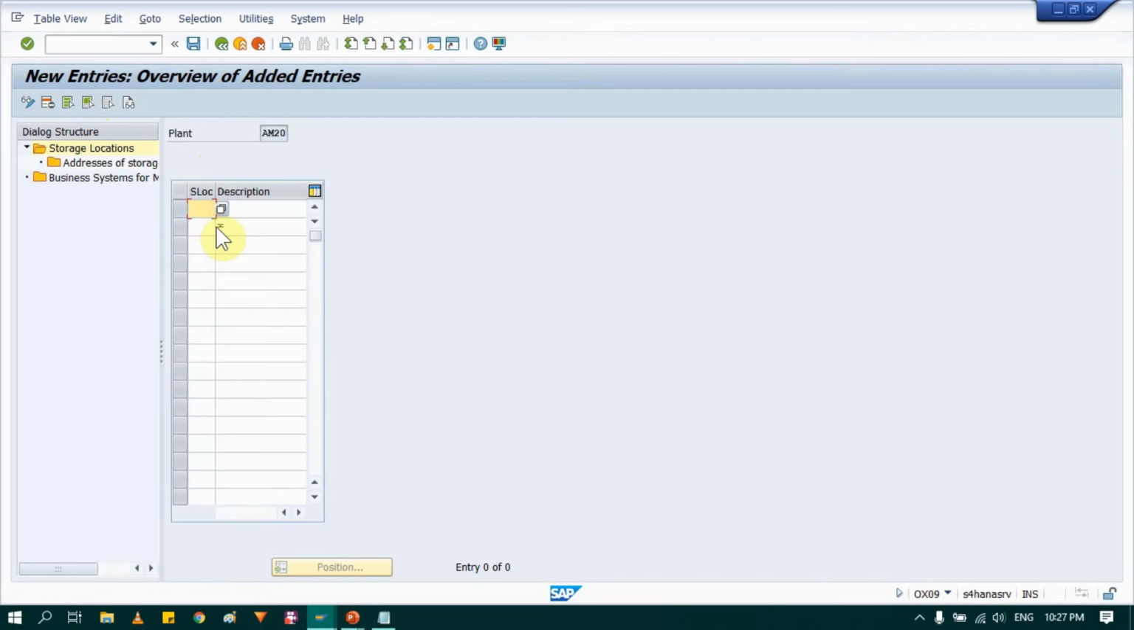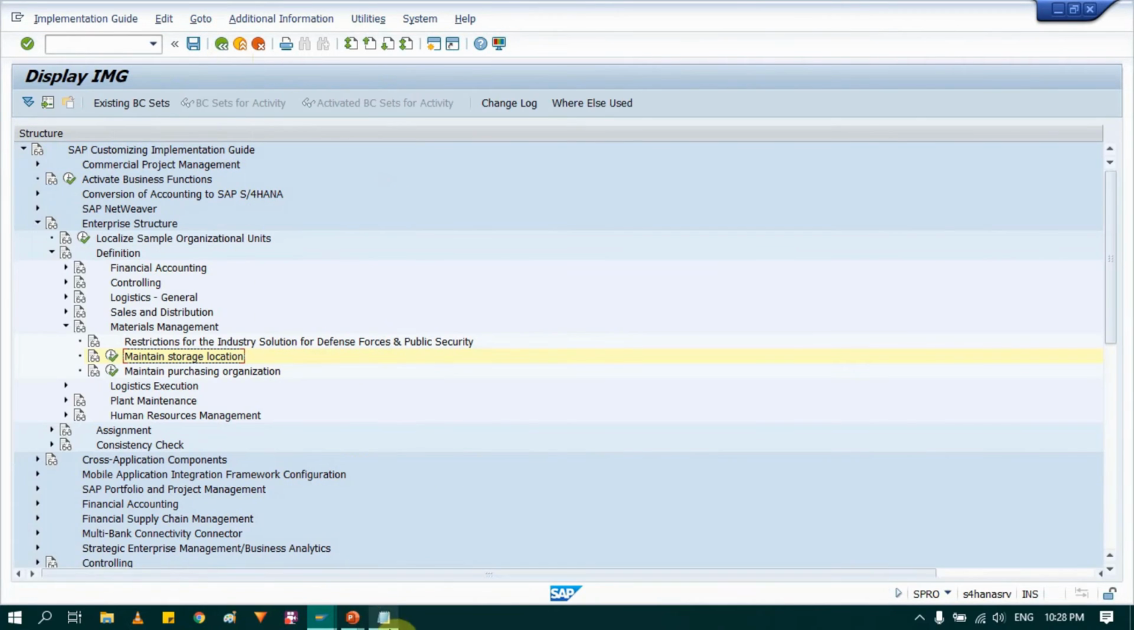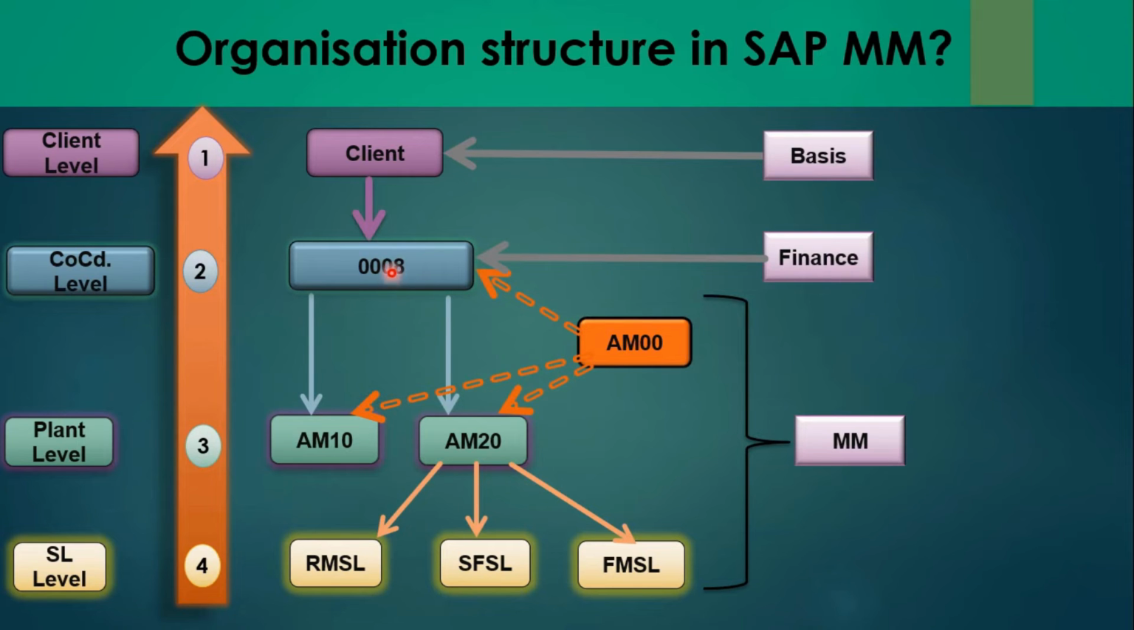Here new entry where you can again maintain that storage locations, or you can maintain different one in case you have different one, but for practice I am maintaining same. So you can maintain same storage location for each plants, there is no issue. So save it. So that's it. Now it's maintained. So far what we did, we have created company code, we have created plant, and we have maintained storage locations. Now we will maintain purchasing organization.